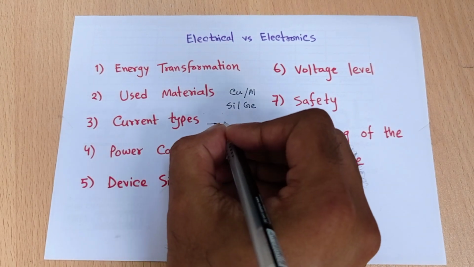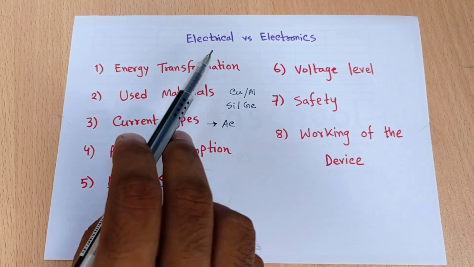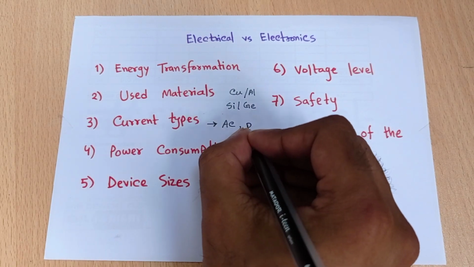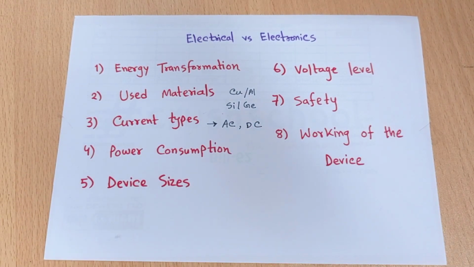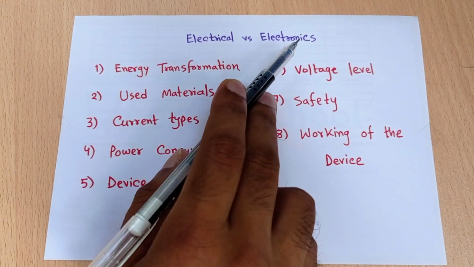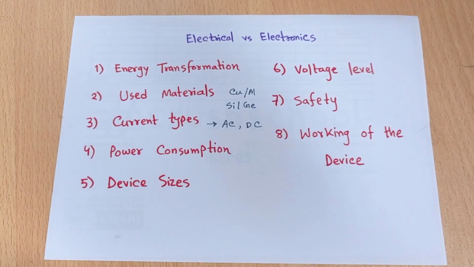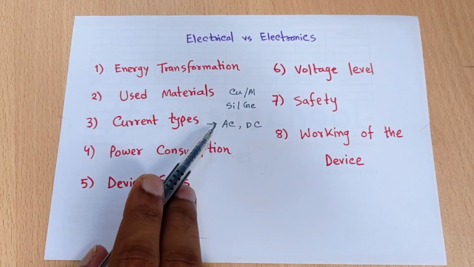So the current type is two types, where AC is used in the electrical sector and DC is used in the electronic sector. Suppose in our mobile phone we are using the lithium battery, and this lithium battery is one kind of DC source, and our mobile is also one kind of electronics device. And also we are using the laptop, and the laptop battery is one kind of DC source, and the laptop can operate by using the DC current or DC voltage. So laptop is one kind of electronics device.